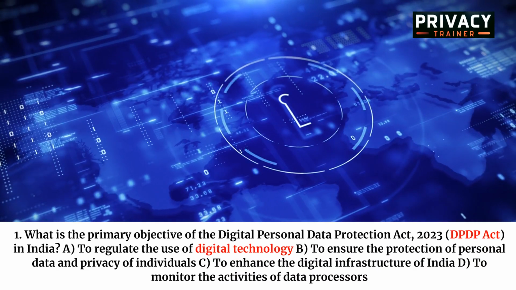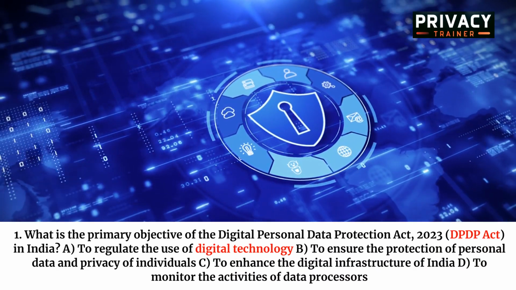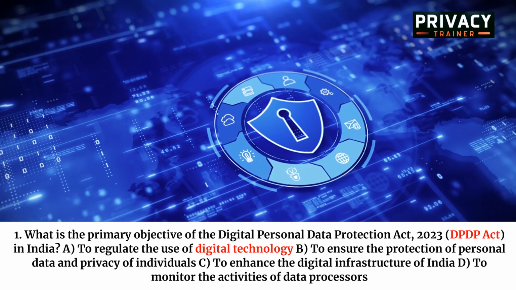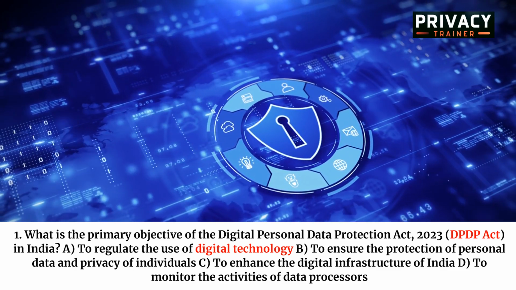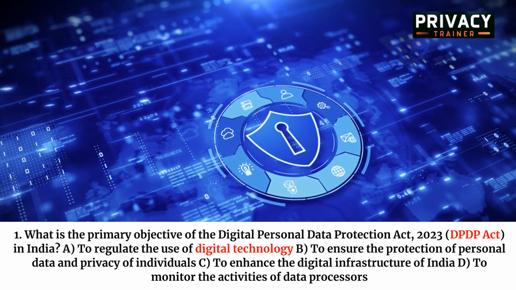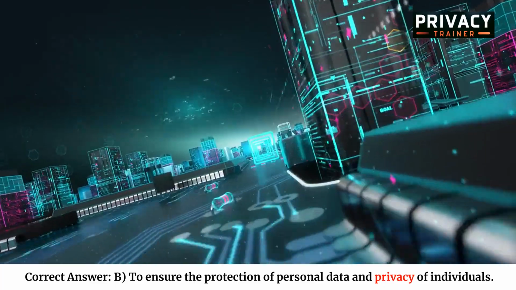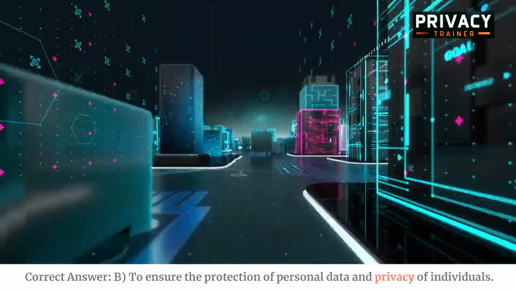1. What is the primary objective of the Digital Personal Data Protection Act, 2023, DPDP Act, in India? A. To regulate the use of digital technology. B. To ensure the protection of personal data and privacy of individuals. C. To enhance the digital infrastructure of India. D. To monitor the activities of data processes. Correct answer. B. To ensure the protection of personal data and privacy of individuals.